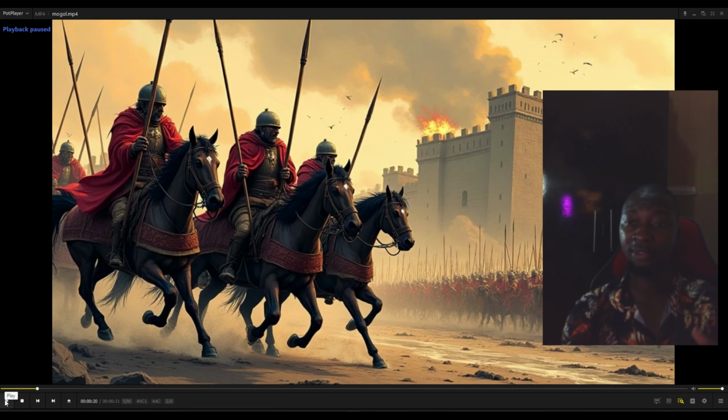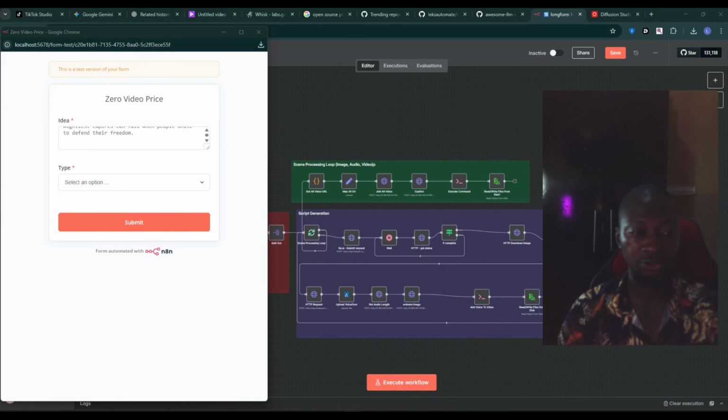So the sound effect was added by me using some kind of editor, but at least this long video was not generated by me, because if I want to generate a long video like this, this video is almost 49 images at once. I can't be adding to this thing and putting effects on this thing myself. So I use an n8n workflow, which I'm going to show you how I do it.